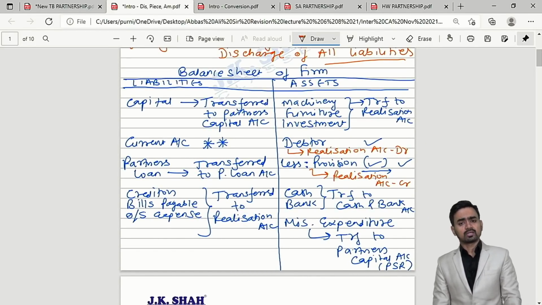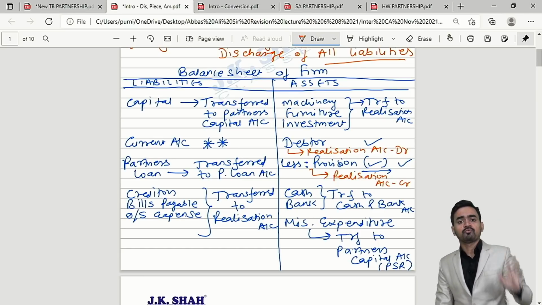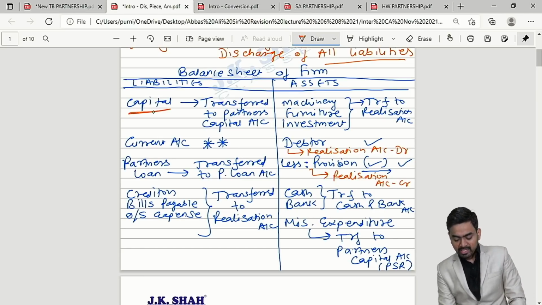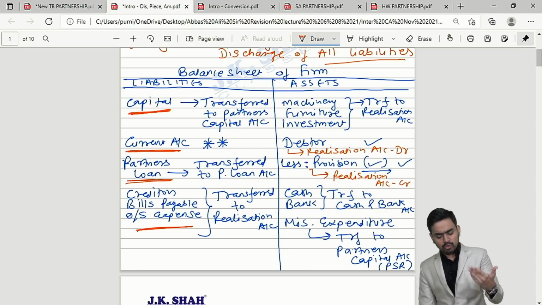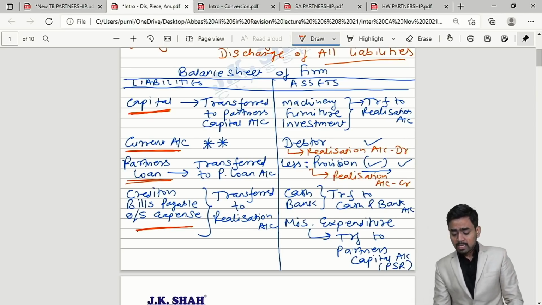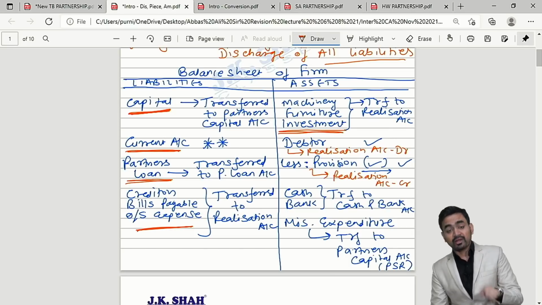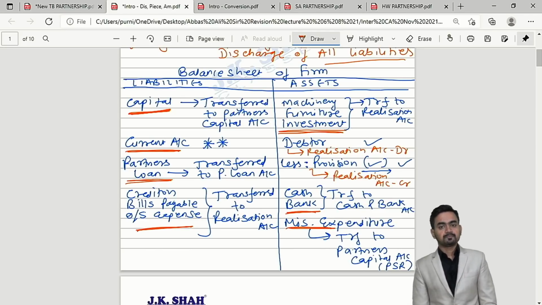See the balance sheet, all the items; mostly you will get this type of balance sheet in the exam. You will find capital of partners, current account, then partners loan, then outsiders' liabilities, which include creditors, bank loan, outstanding expenses, bills payable, etc. Then on the asset side you will find machine, furniture, investment. You will find debtors less provision, cash and bank balance, and miscellaneous expenditure.